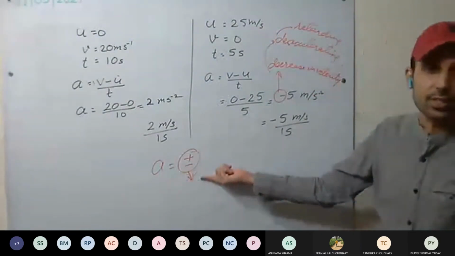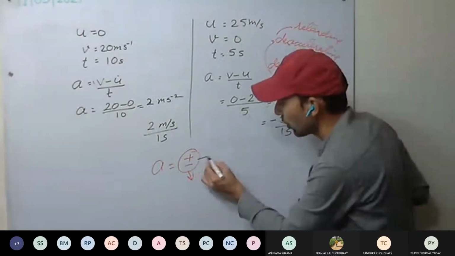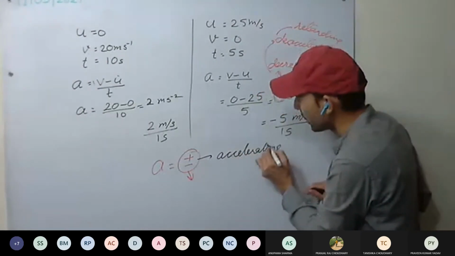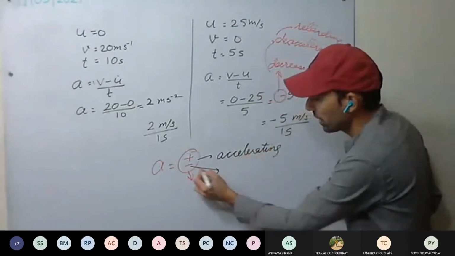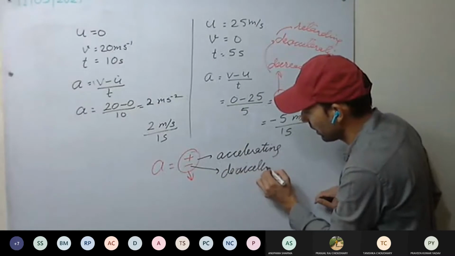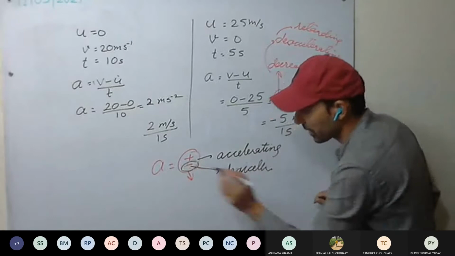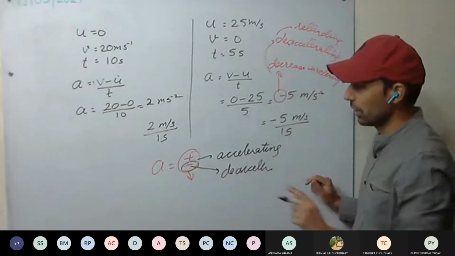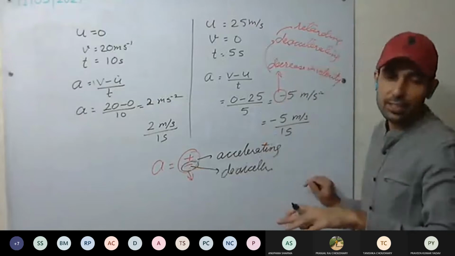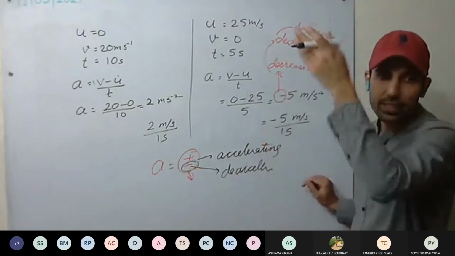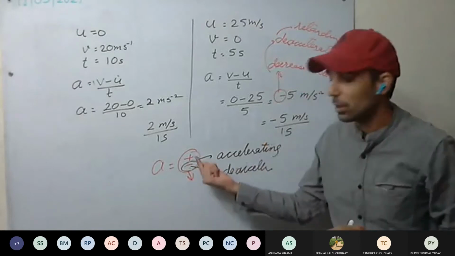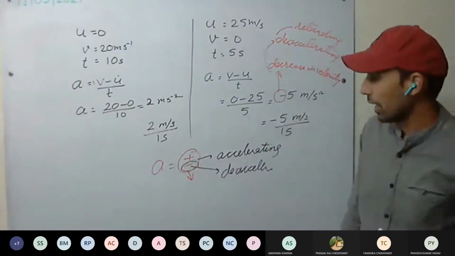In acceleration, they denote whether the body is accelerating, that is, the velocity is increasing, or whether the body is deaccelerating, that is, the velocity is decreasing. That plus and minus tells us. Have you understood this one?